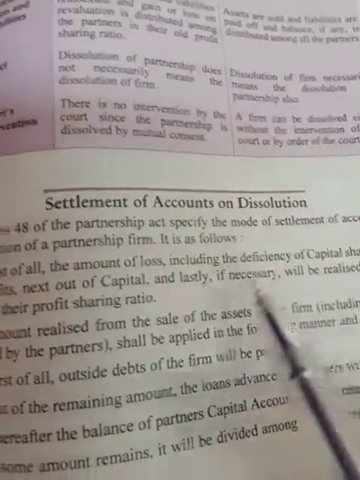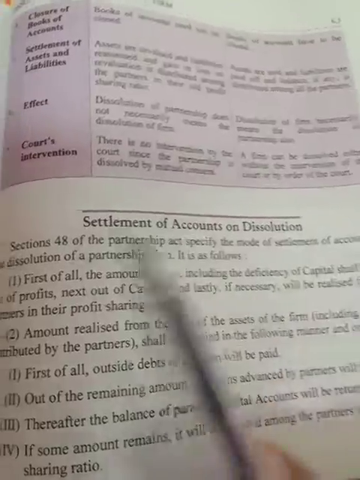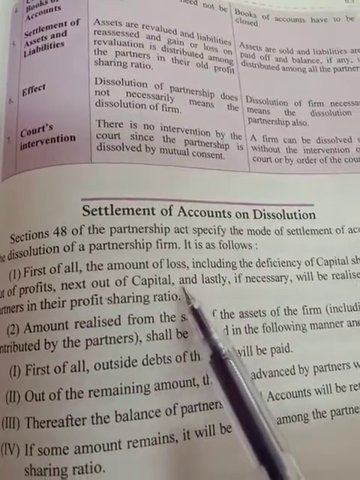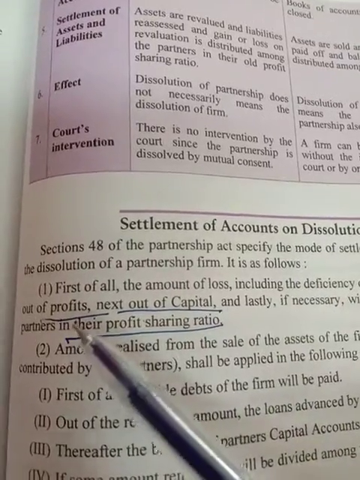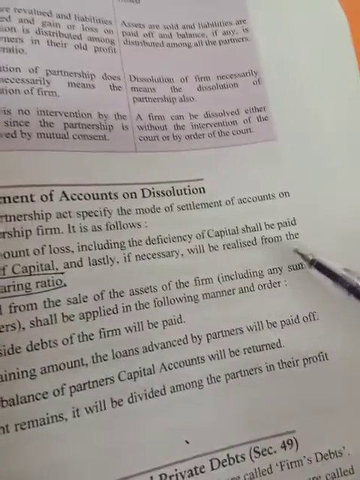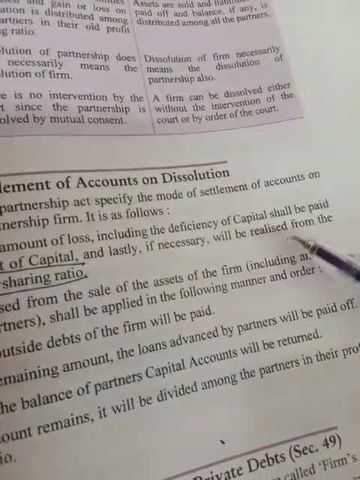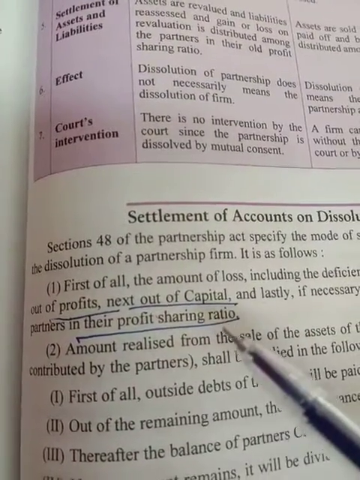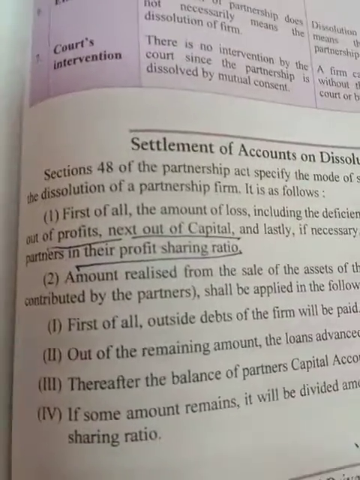Now, the settlement of accounts on dissolution. Section 48 of the Partnership Act specifies the mode of settlement of accounts. If any payment is to be made, first of all you have to use the profit, then capital, and then from the partner side you have to get the amount. Partners will definitely share the loss in their profit sharing ratio.